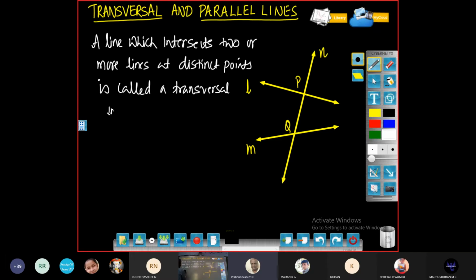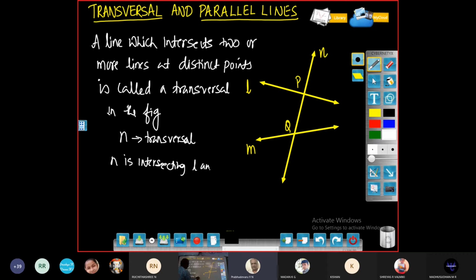In this figure, you can call N a transversal, because N is intersecting L and M at P and Q. P and Q are two distinct points.